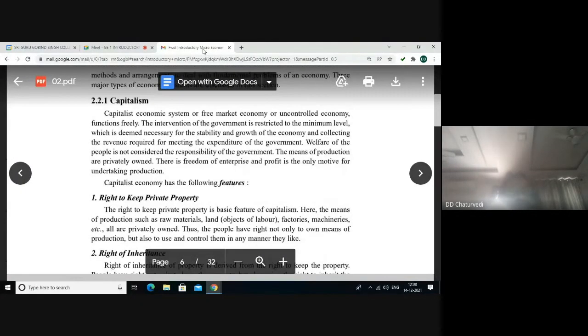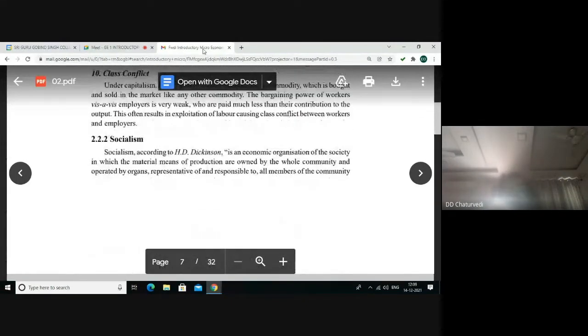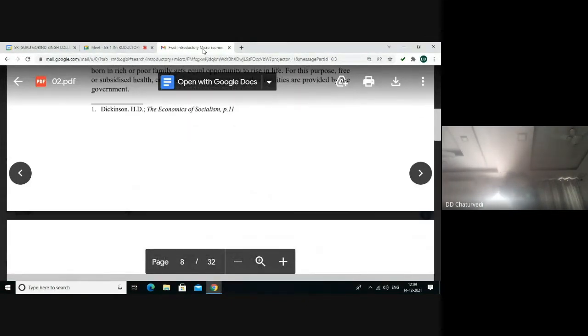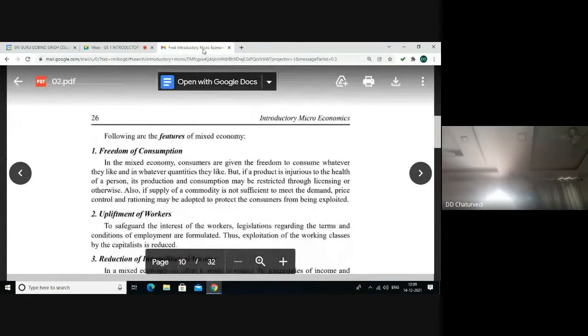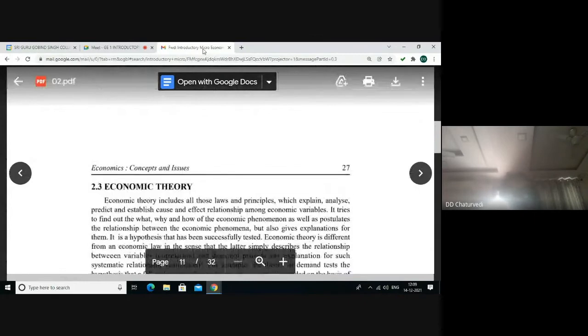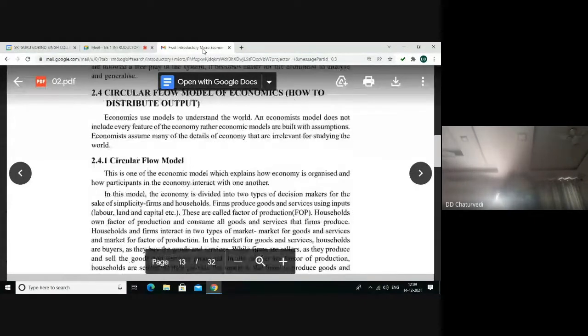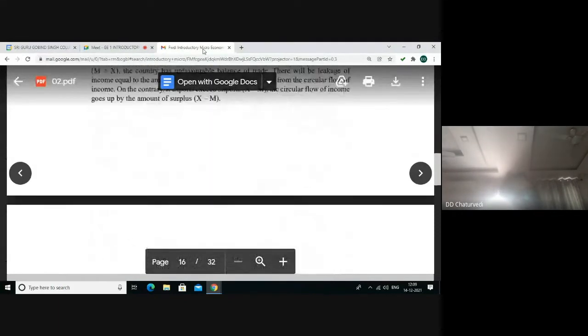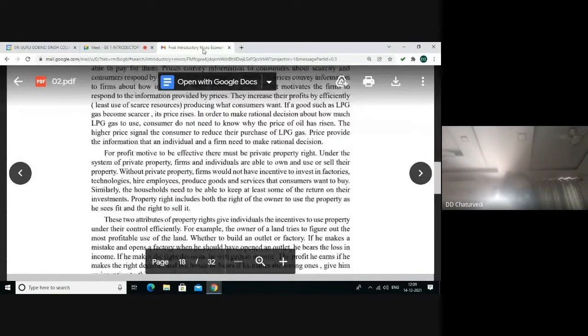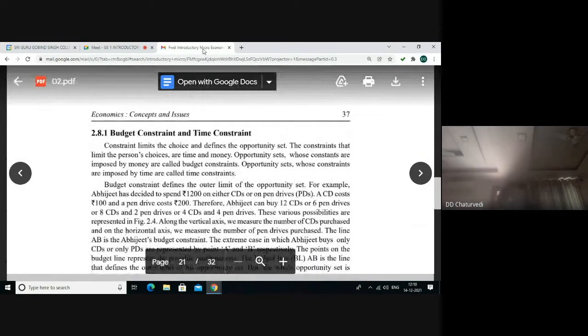Consumers have numerous choices from which they always try to opt for the best possible alternative, so as to maximize their satisfaction level by using limited resources at their disposal. In this process, they face trade-offs and an opportunity set. The concept of budget constraint and time constraint explains how the choices can be made and shown graphically.